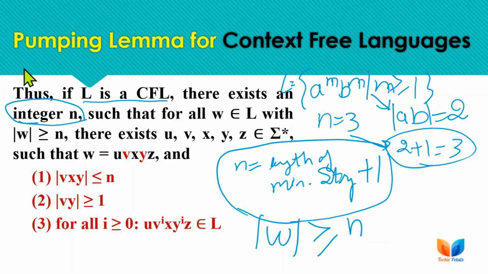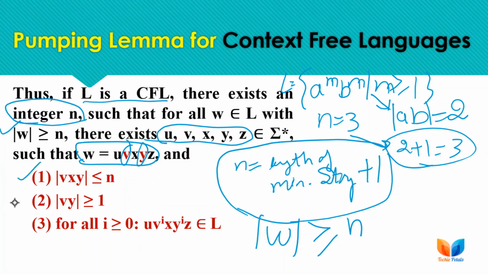If we have any such string with length greater than equal to n, then we can break the string into 5 substrings as u, v, x, y and z. The v and y parts are the iterative parts here, means the second and the fourth part can be iterated any number of times.